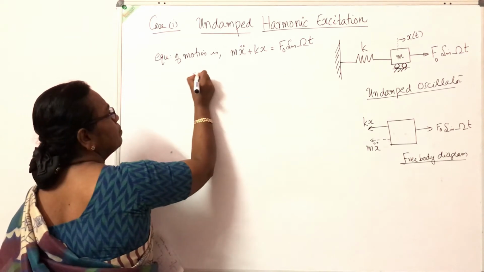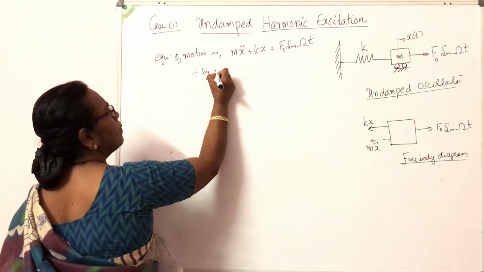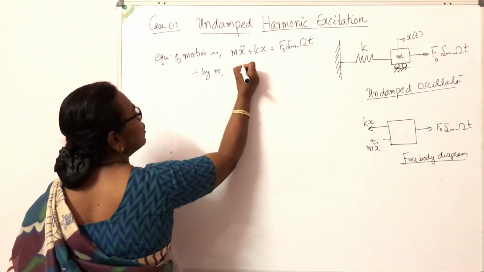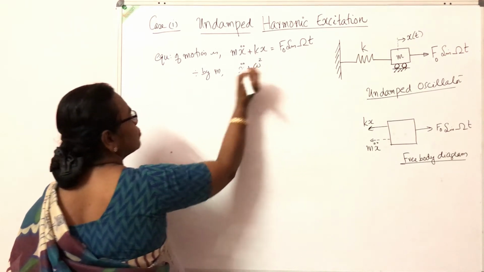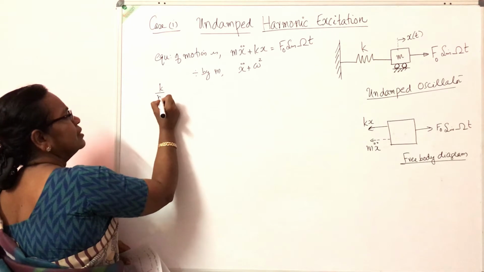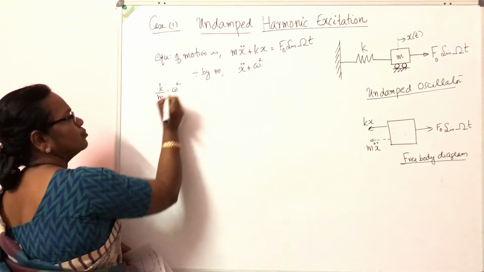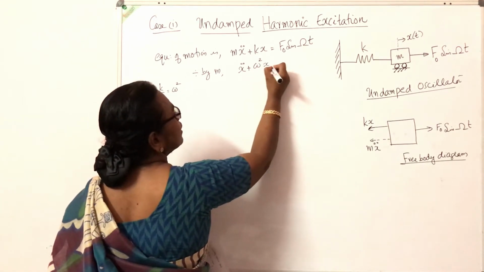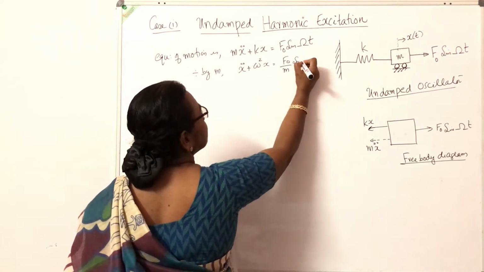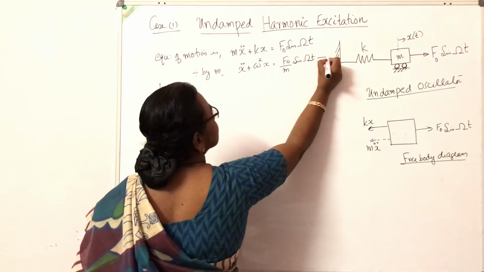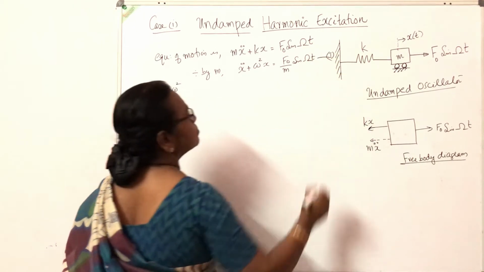Dividing by m, x double dot plus k by m. K by m is, we know, omega square. We have defined it earlier. K by m is the square of natural frequency. Omega square x is equal to F0 by m sine omega t. This is the first equation.